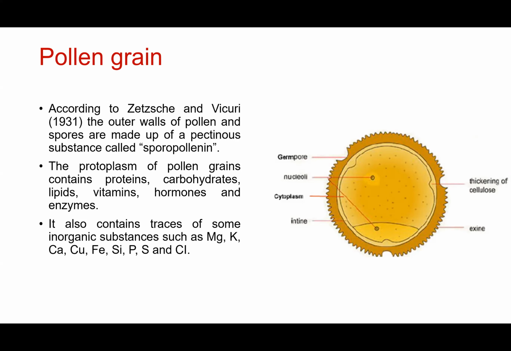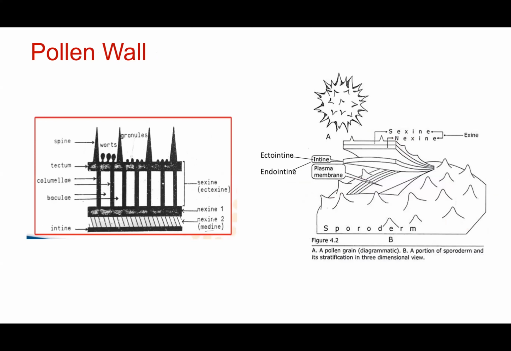So apart from all these, the pollen grains also contain some inorganic substances like magnesium, potassium, calcium, copper, iron, silicon, phosphorus, sulfur and chlorine. Okay, so pollen grain, though it may seem small, contains a lot of elements in it.